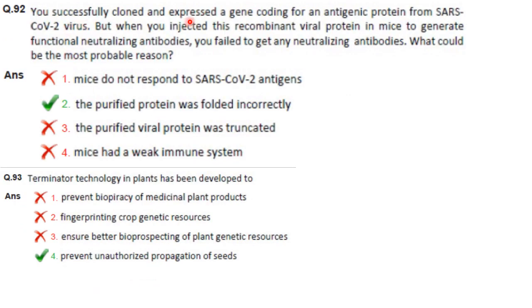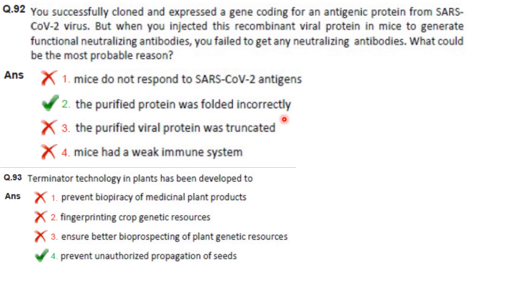You successfully cloned and expressed a gene coding for an antigenic protein from SARS-CoV-2 virus. But when you injected this recombinant viral protein in mice to generate functional neutralizing antibodies, you failed to get any neutralizing antibodies. What could be the most probable reason? The reason is the protein was folded incorrectly.